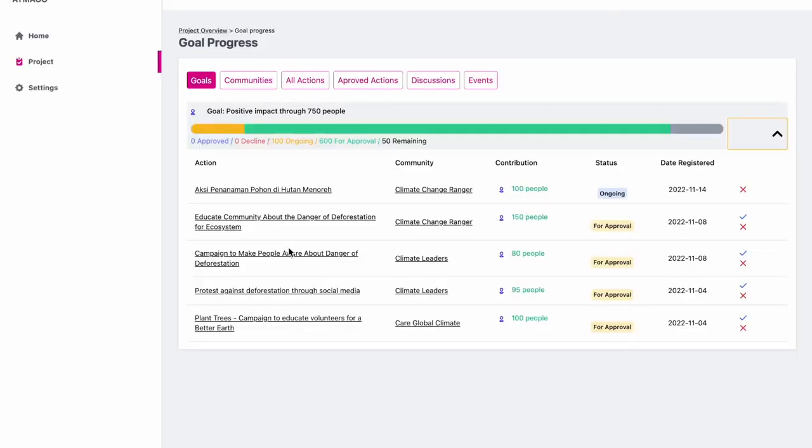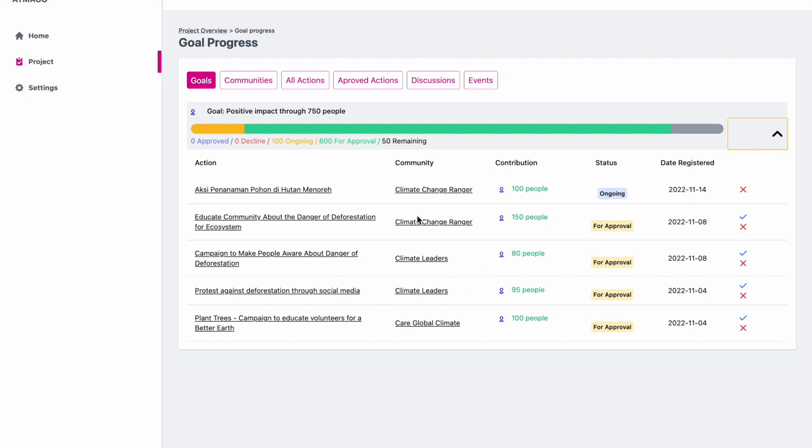As a bigger organization with a target project goal, you are able to see which communities are involved in this project. For example, these are the actions that we saw before in the community space, where the Climate Leaders community created an action and managed to reach 95 people through social media.